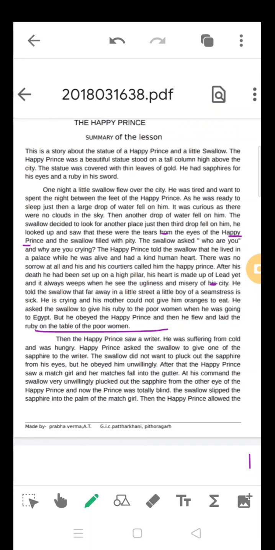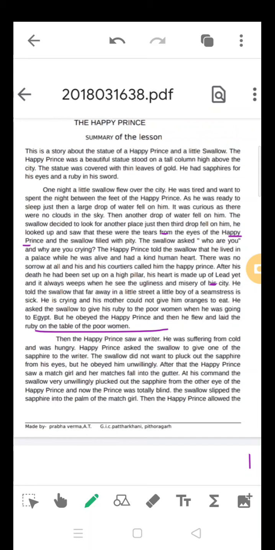So once the two eyeballs are taken from the eyes of the Happy Prince, now what is the condition of the prince? He cannot see. Now he has become blind. Earlier he was seeing from the tall tower the condition of the city, the miseries and ugliness, everything he was observing. Now he cannot observe anything because he has become blind. He told the bird, I want to see through your eyes. You fly away to different places and give me the reports. Tell me what is happening in the city, how the people are living, who are those people in trouble, what are the people in misery. So every time the swallow used to fly away and give the reports.